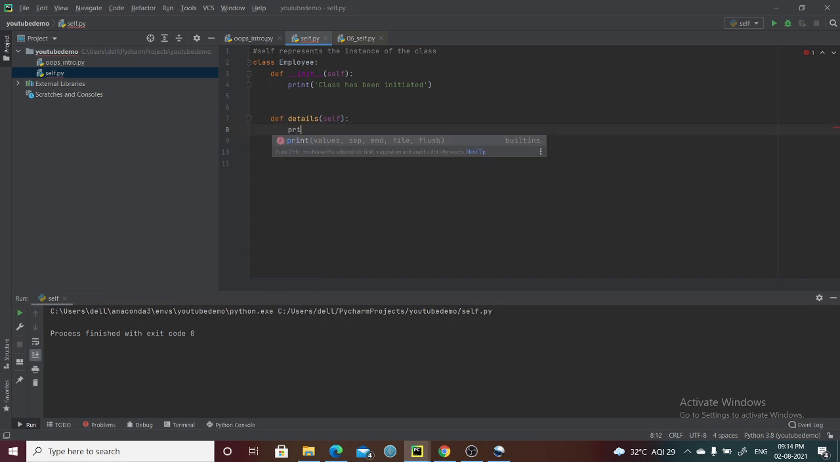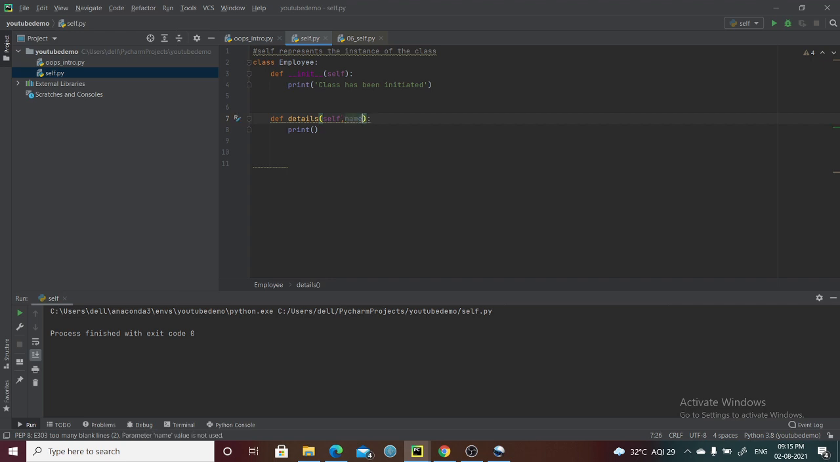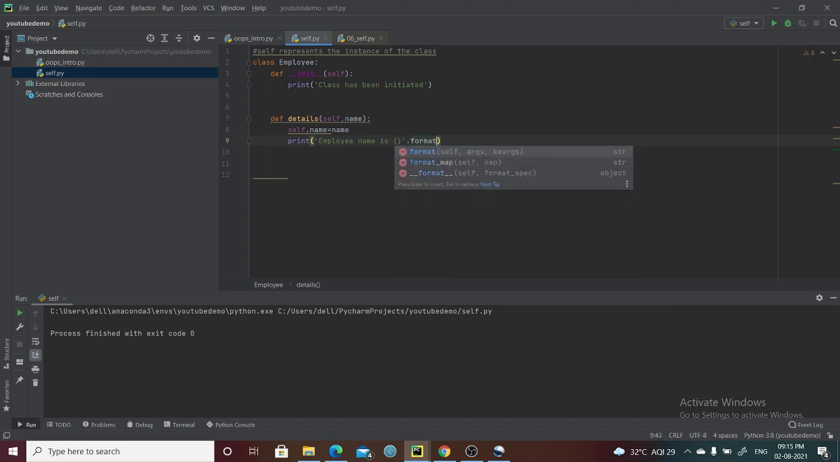I want to print the name of the particular employee. So I can say self dot name is equal to whatever name I have received, and I want to print something like: employee name is, using format, self dot name, whatever name I have passed in this particular function.